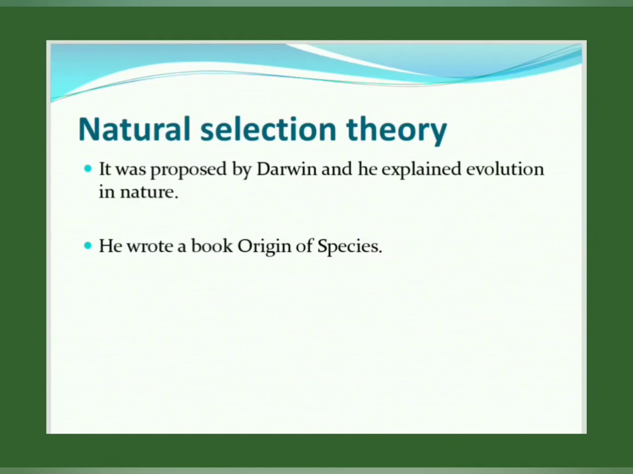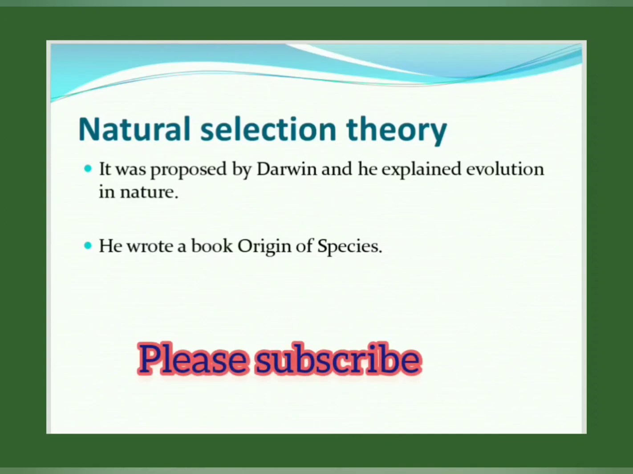So next, natural selection theory. It was proposed by Darwin and he explained evolution in nature. He wrote a book, Origin of Species, in which he explained the natural selection theory. So what is this natural selection theory actually? Nature will select the successful organisms, which are fittest for survival after struggle. Right? Let us see the observations of Darwin to explain the natural selection theory.